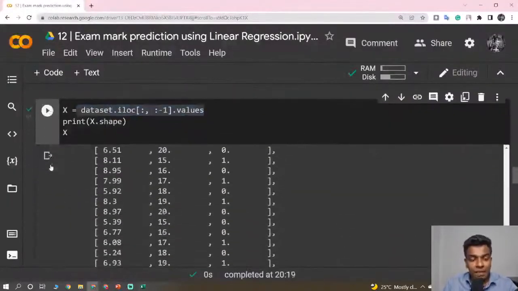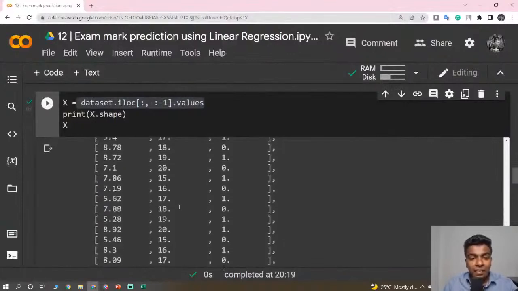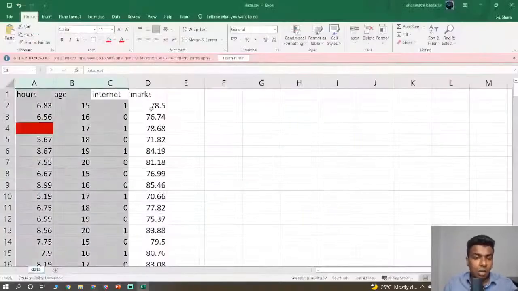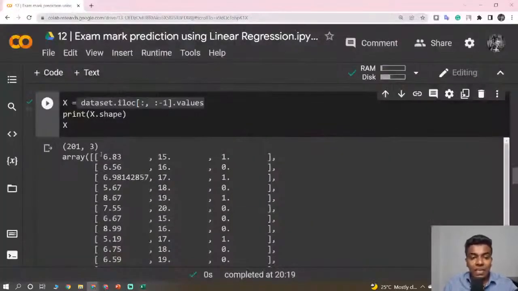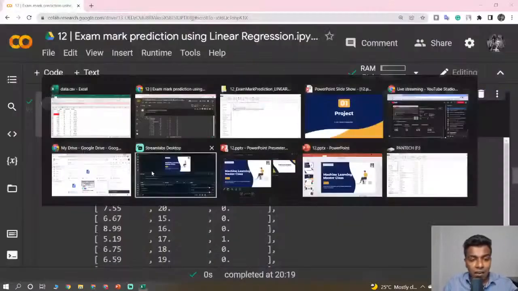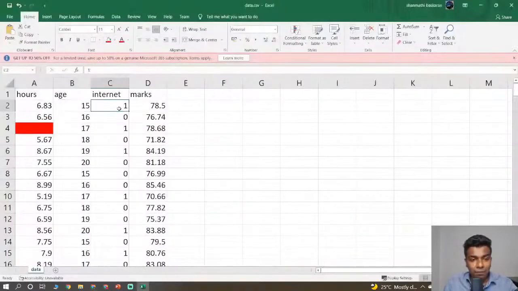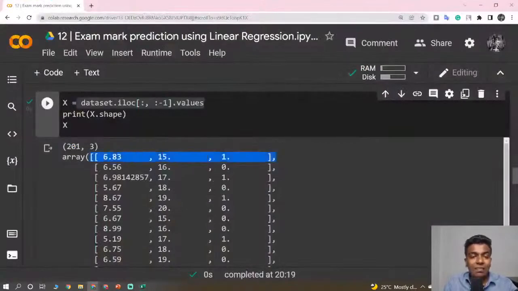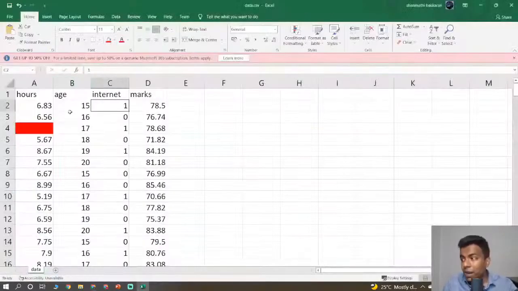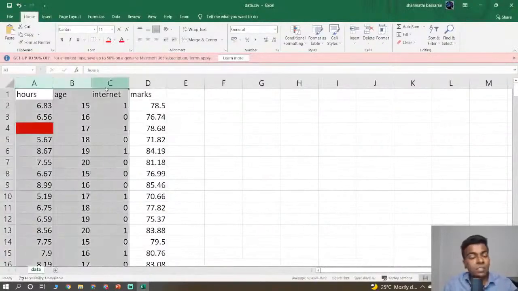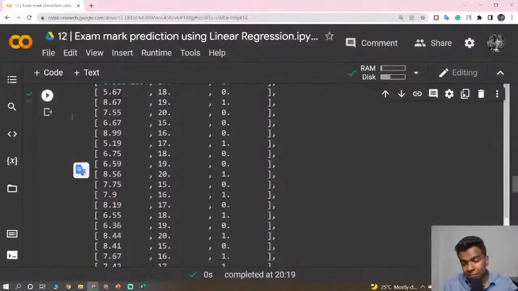I'm just going to run this. You can see here it is not including the last column. It is taking only values like 6.83, 15 and 1. So it is taking the first three columns, which are going to be my input: hours, age, and internet. These three columns are my input. That is what x means.